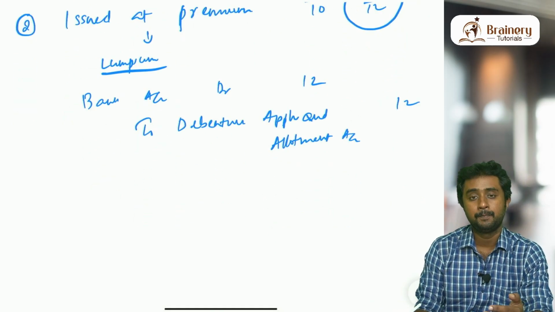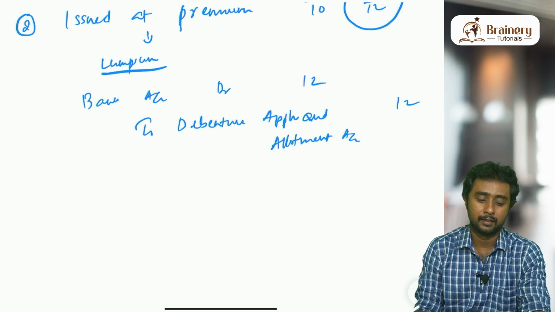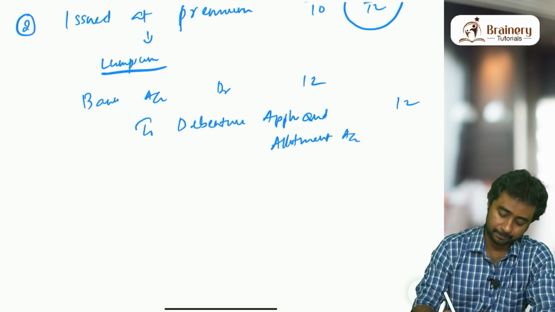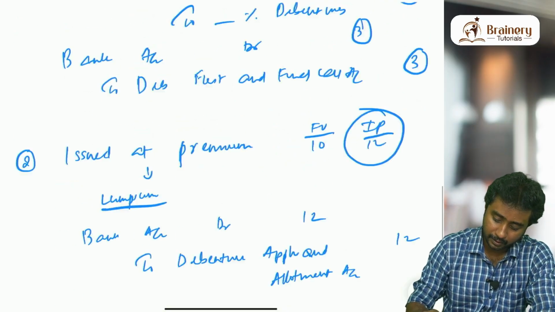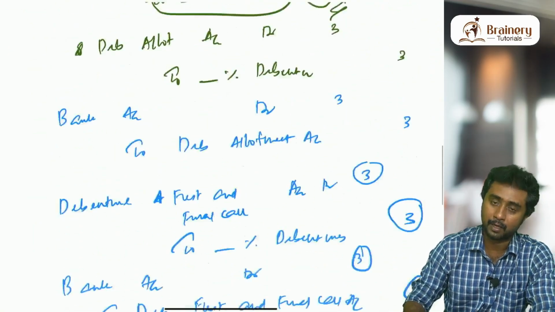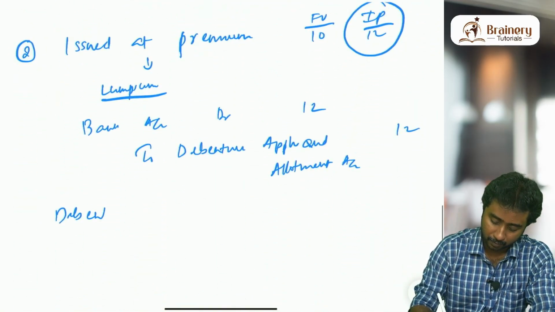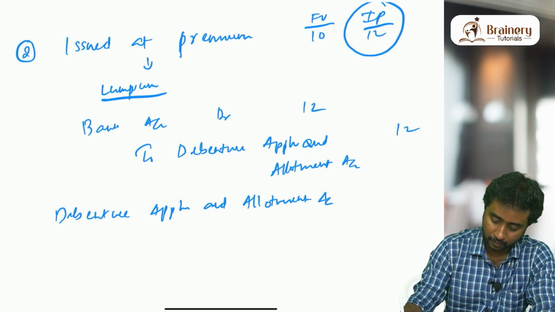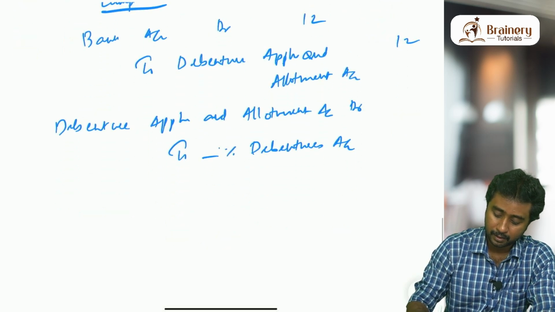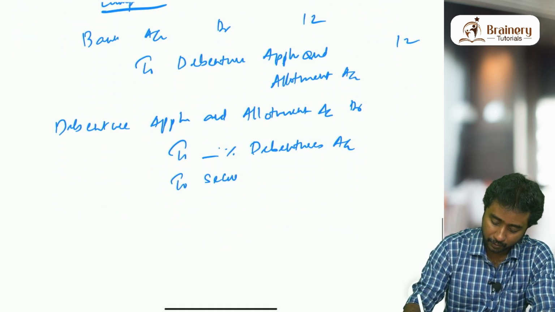The entry narration will be: money received on this many debentures, one debenture only, at the rate of rupees 12 per debenture. The next entry is the same as in the previous case, except that we will add one more account. The normal structure is the same: debenture application and allotment account debit to dash percentage debentures. Up to this it is the same as the issued at par case. One more account will come, that is securities premium.